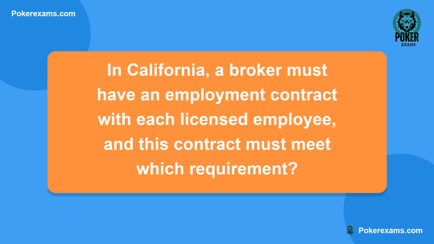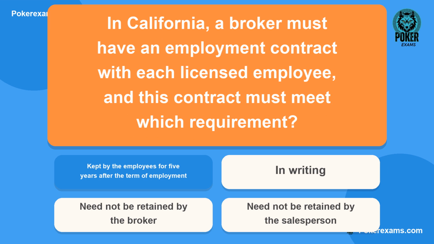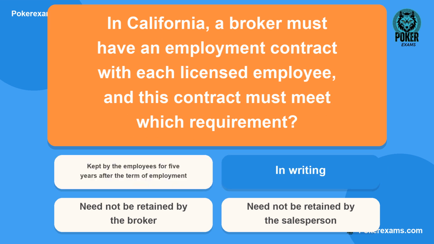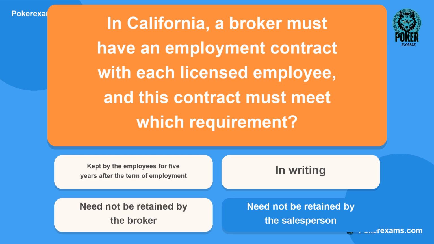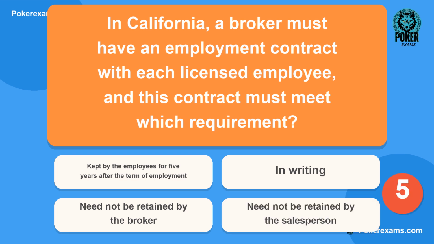Next question. In California, a broker must have an employment contract with each licensed employee, and this contract must meet which requirement? Is it A, kept by the employees for 5 years after the term of employment? Or B, in writing? Could it be C, need not be retained by the broker? Or lastly D, need not be retained by the salesperson?